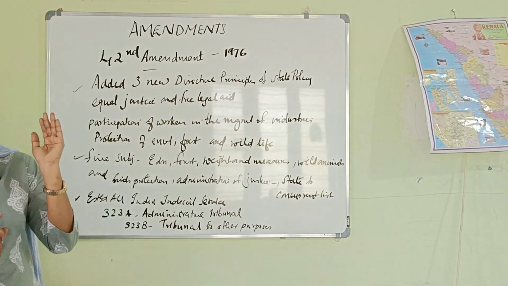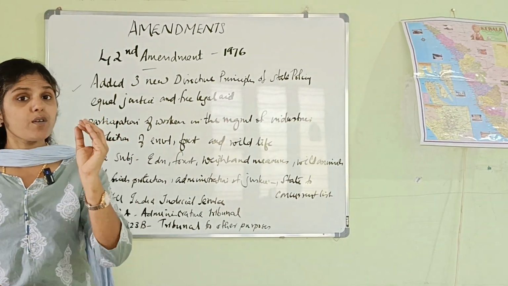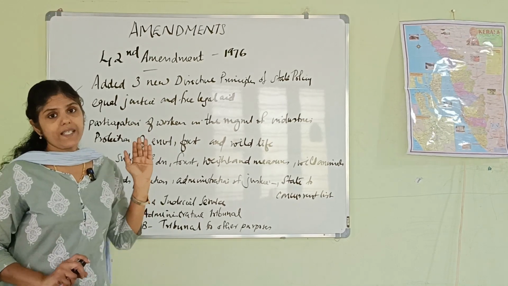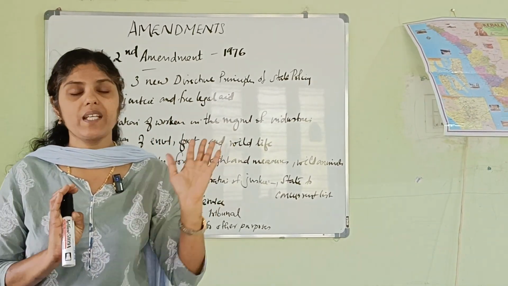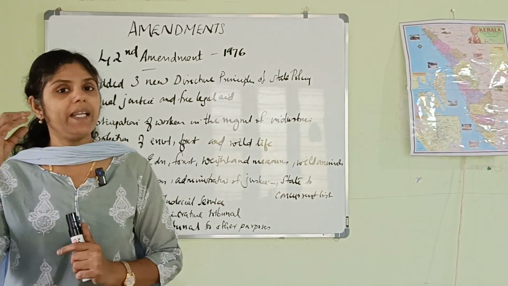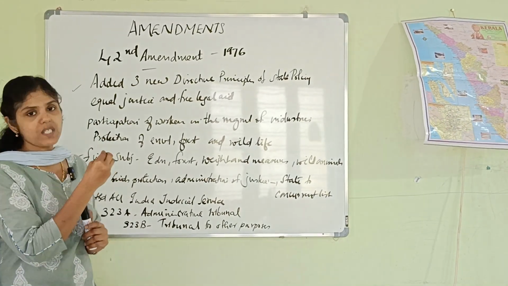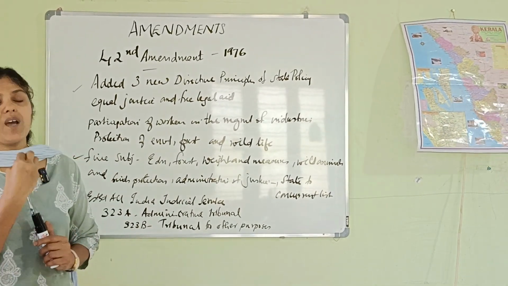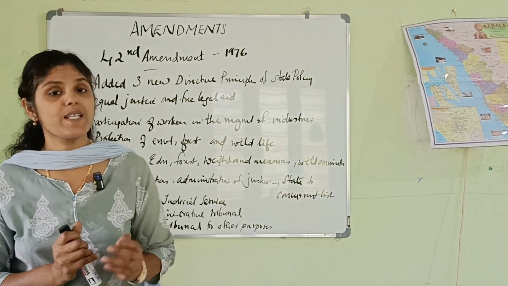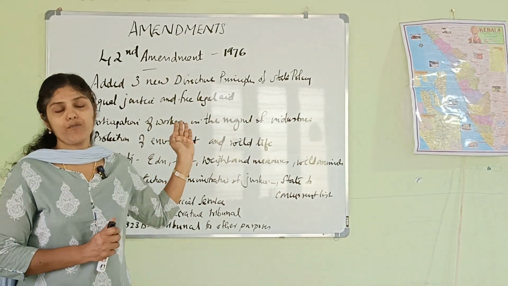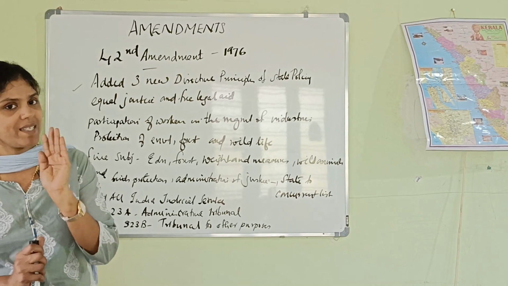Then we studied that the tenure of the Lok Sabha and state legislative assemblies was increased from 5 to 6 years as per the 42nd Constitution Amendment Act of 1976.